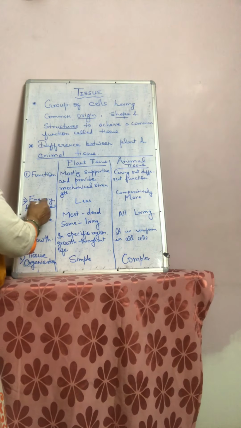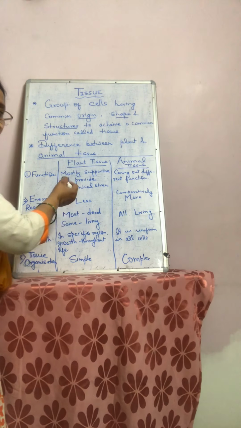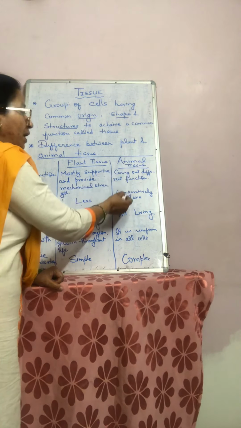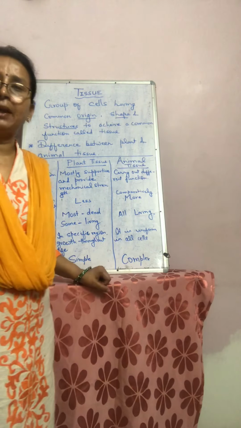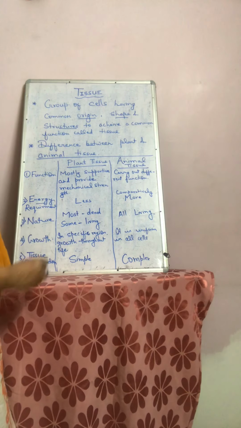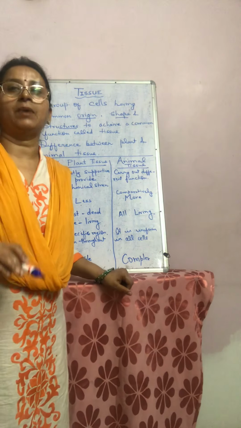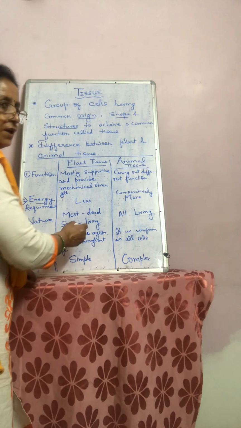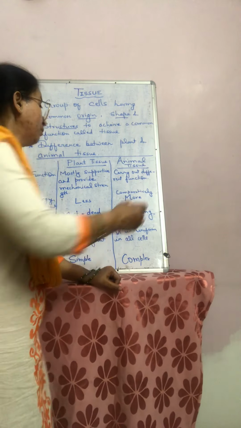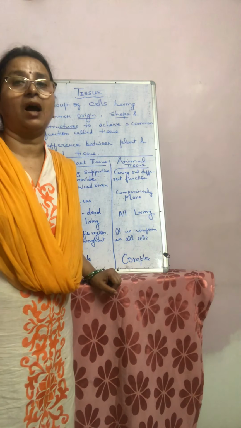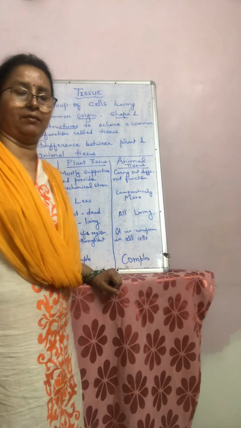When we see energy requirement, in case of plant tissue, its requirement is less, whereas in case of animal, it is comparatively more. Now come to the third point, what is the nature? When we see plants, most of the tissues are dead. Some are living, whereas in case of animal, all cells or tissues are living.